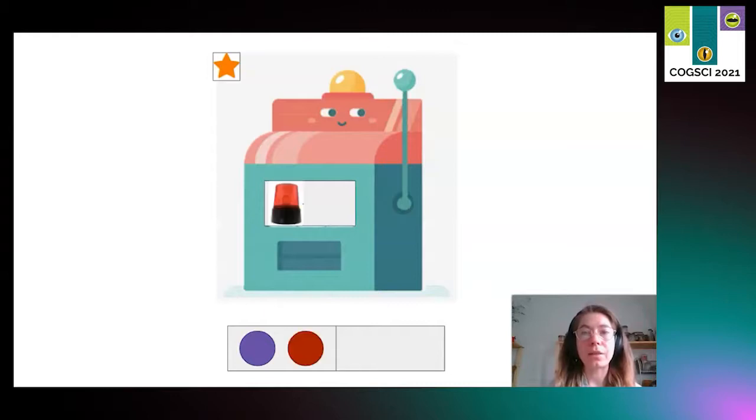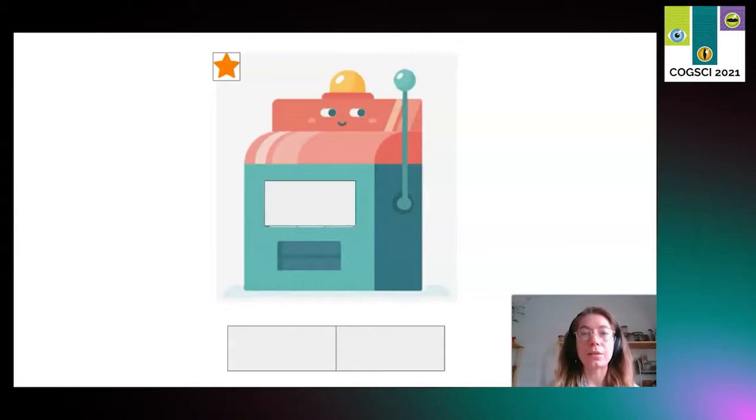Let's start with purple this time, and then red. The sequence leads to red light. Let's see if this is reliable as well, and it is. We now have added 2 new sequences to our action repertoire, and gained the ability to produce a gear and a light. Obviously, participants in the real game need to explore much more to find these sequences, but for the sake of this presentation, let me also show you how to put it all together.